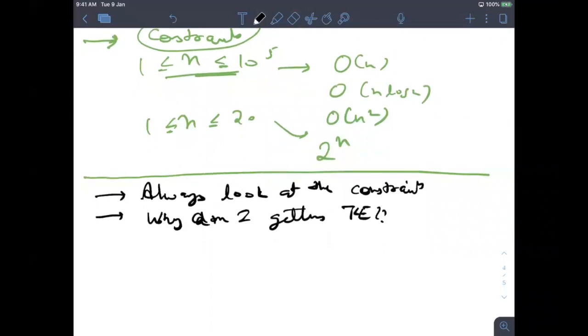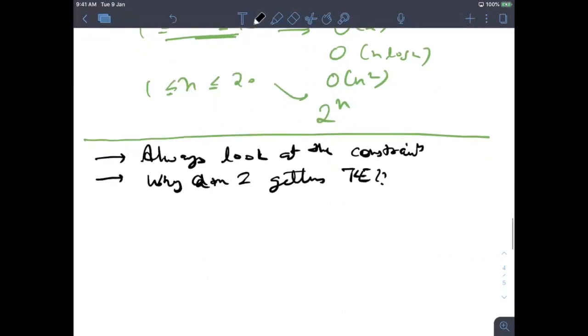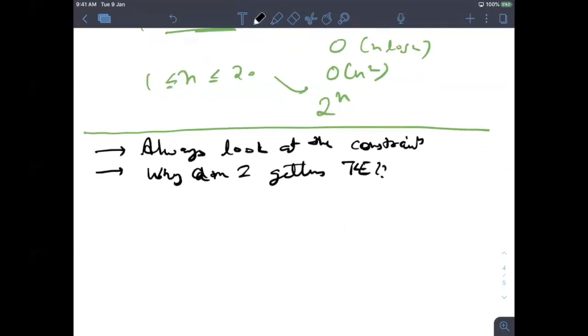It's not wrong if you are solving it in n square. First you should focus on getting the correct answer. If you are in the initial phase of your coding, first priority should be to think of a brute force. Brute force is basically the very bad approach, but it should give you the correct answer. Now after getting the correct answer, you should think whether it will pass the constraints or the time, and then you should start optimizing it.